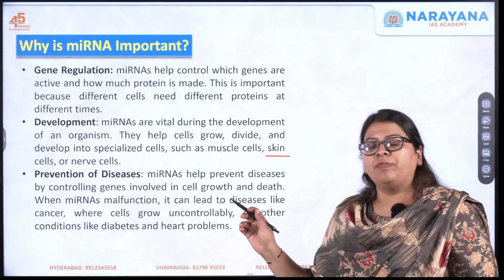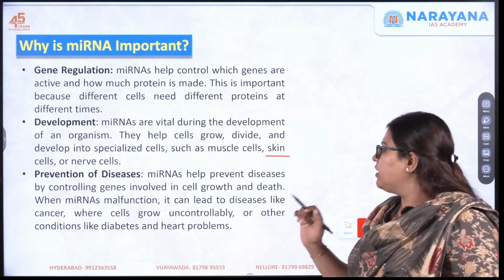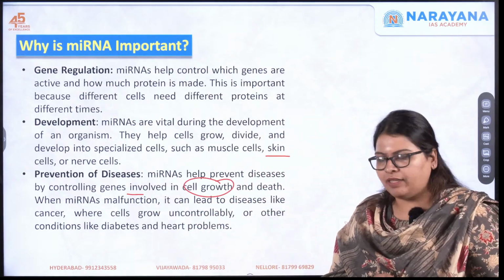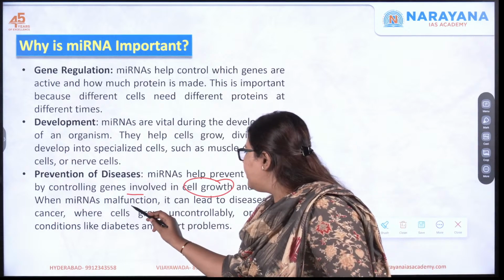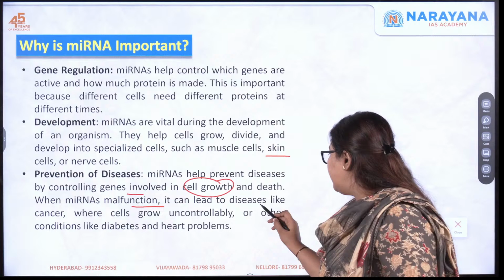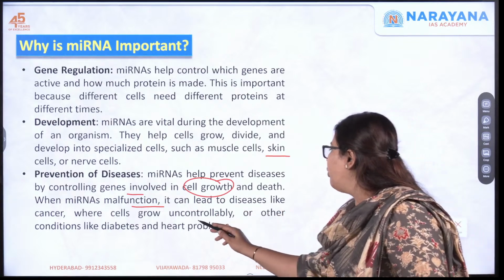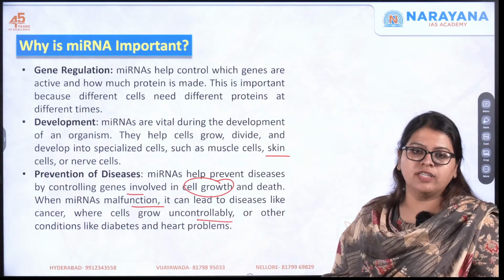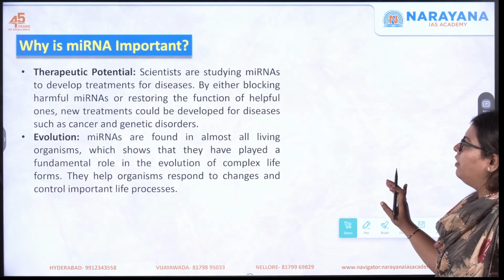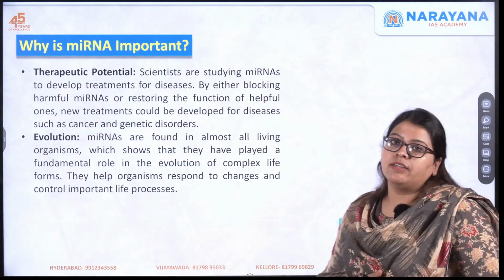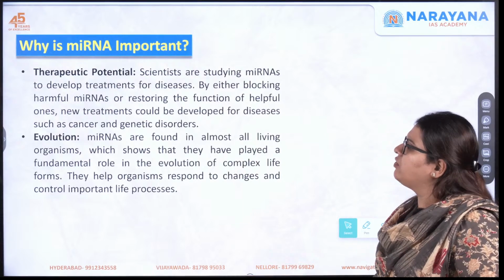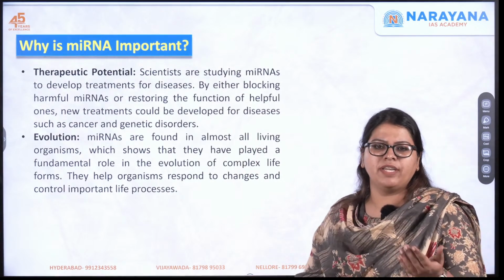Also, it helps to prevent diseases. How? Because it controls the genes involved in the growth of the cells as well as death. When the microRNAs malfunction, it can lead to very big diseases such as cancer, where the cells grow uncontrollably, or other conditions like diabetes as well as heart problems. And the other significance is that it has therapeutic potential. We saw that it can be used to develop treatments for various kinds of diseases.